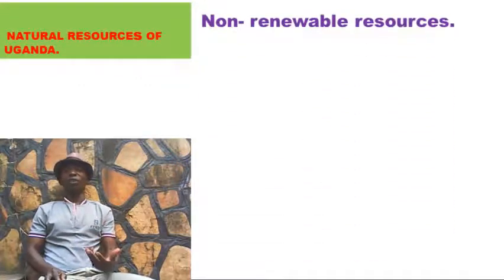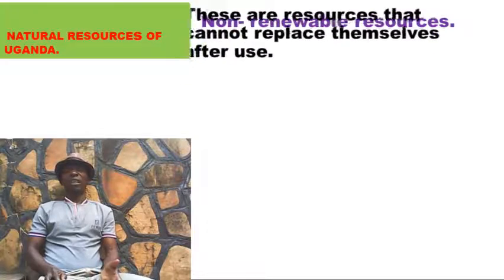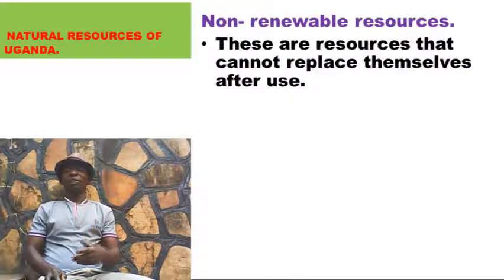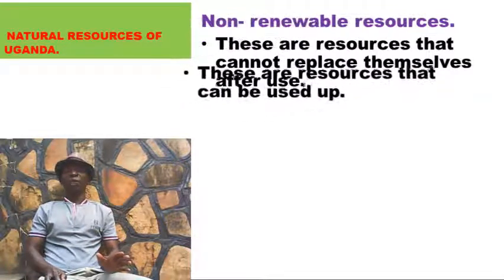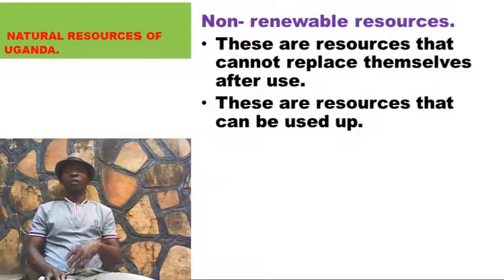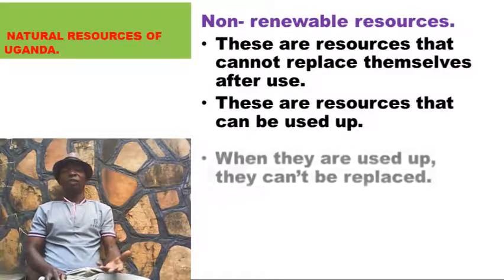Let's look at non-renewable resources. What are they? These are resources that cannot replace themselves after use. They are things in the environment that cannot replace themselves. You use them and they get finished. You can say these are resources that can be used up.